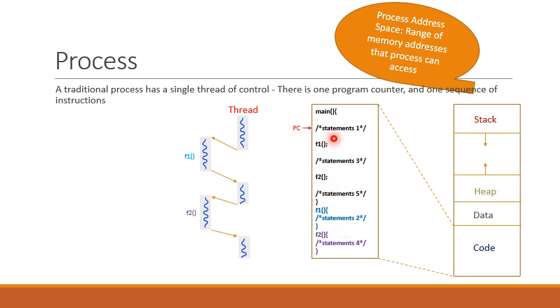Starting with the first block of statements in the main method, this block will be executed first as it appears in the main method. Then control will be transferred to this function f1 because main is calling f1 function. So from here control will be transferred to the function f1, and the block of statements in the function f1 will be executed afterwards.